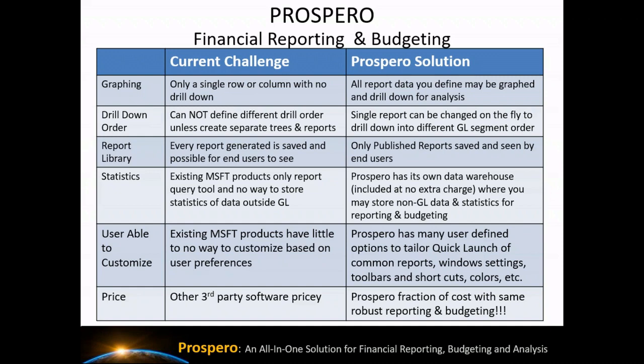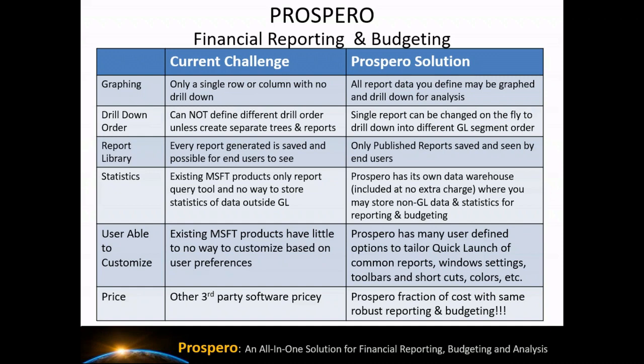There's tons of other things that we've gone through to help you overcome challenges from Management Reporter, FRX, and Forecaster. We built Prospero with those in mind, and we'll look at them as we go through the demo today. Price was a big one there at the bottom. I want to mention that when you are looking at other options for transitioning from these legacy systems to a new financial reporting and budgeting solution, look at the pricing. Prospero has a great advantage over a lot of the competition out there. We'll be glad to share that with you as we go forward.